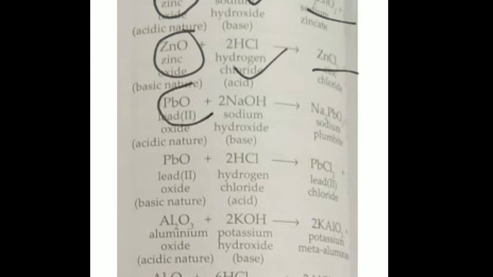Similarly lead oxide reacts with a base and an acid, acting as both acid and base, to form salt and water. Similarly aluminum oxide also acts both as an acid and a base. So amphoteric oxides are the oxides of metals which can react with both acids as well as bases to produce salt as well as water.